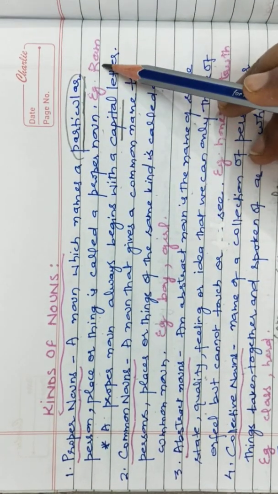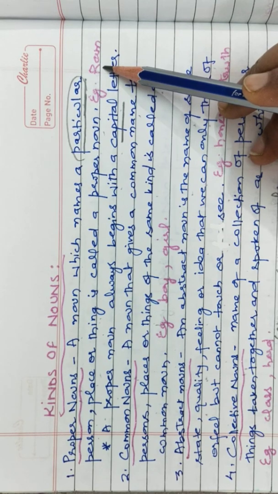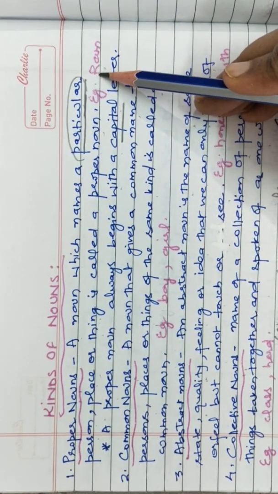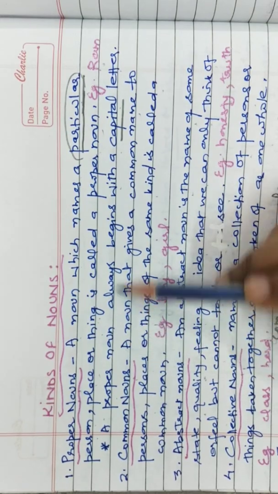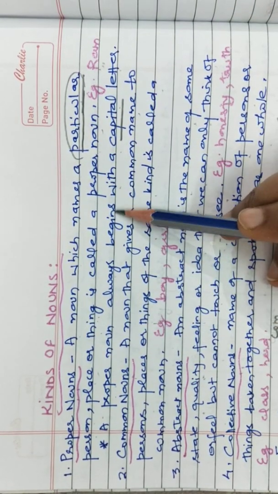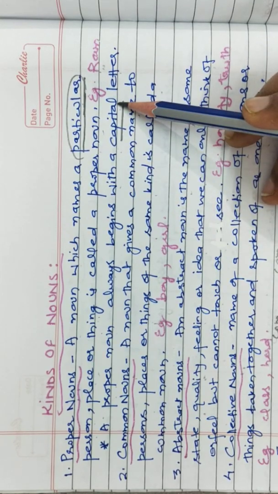For example, Ram. Ram is a particular person. We are talking about that person only. So Ram is a proper noun. One indication of a proper noun is that it is always in capital letter. A proper noun always begins with a capital letter.